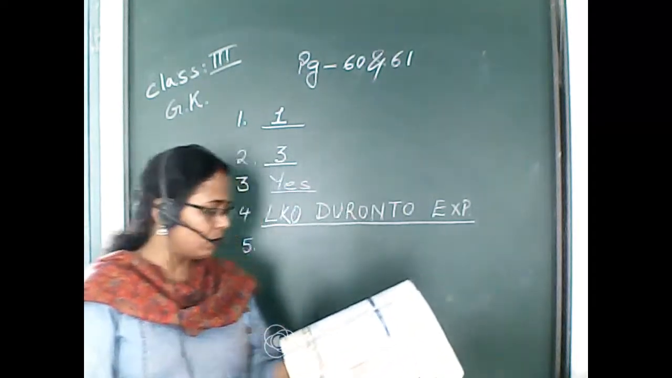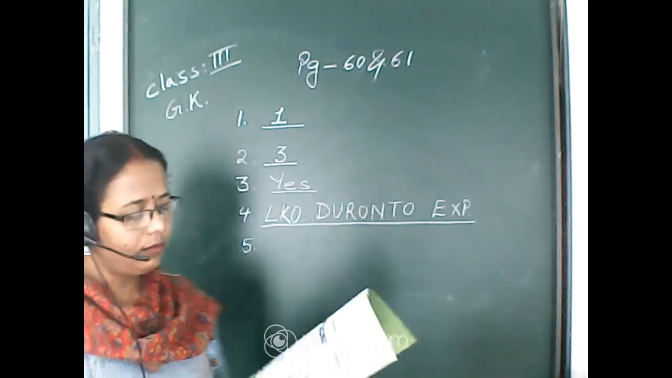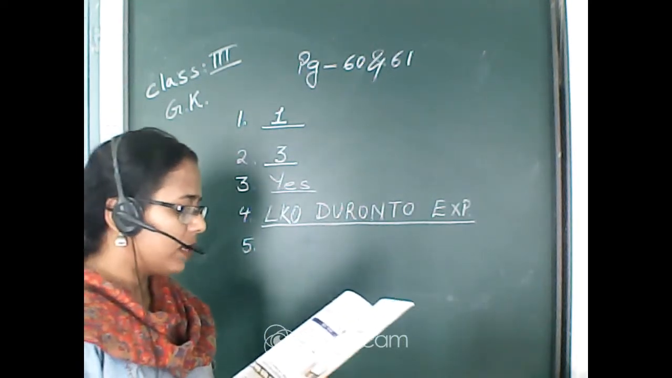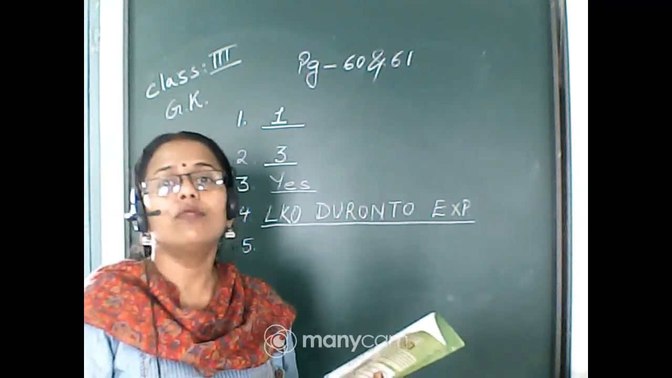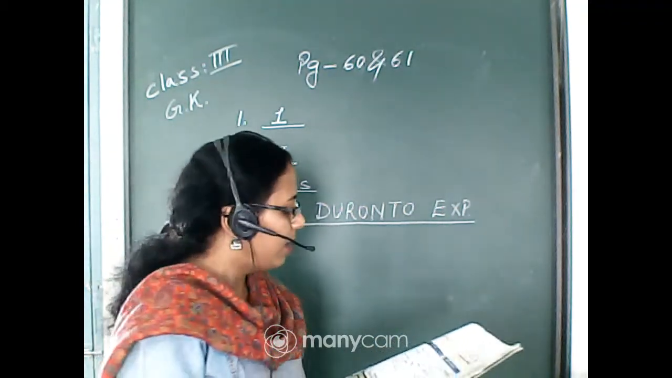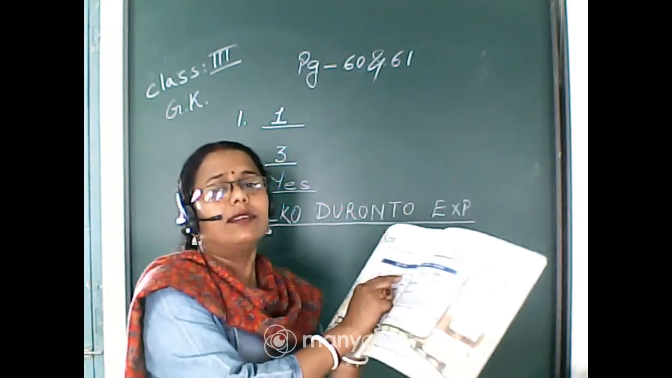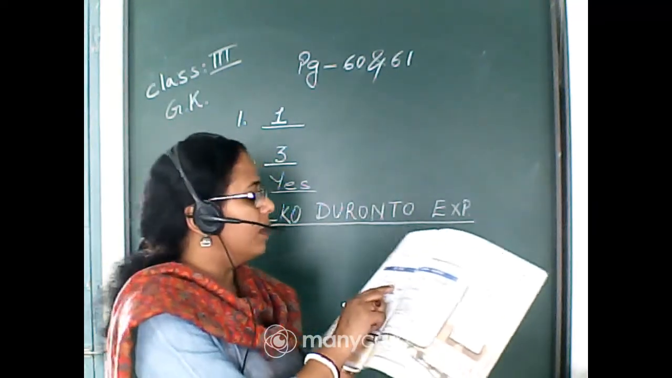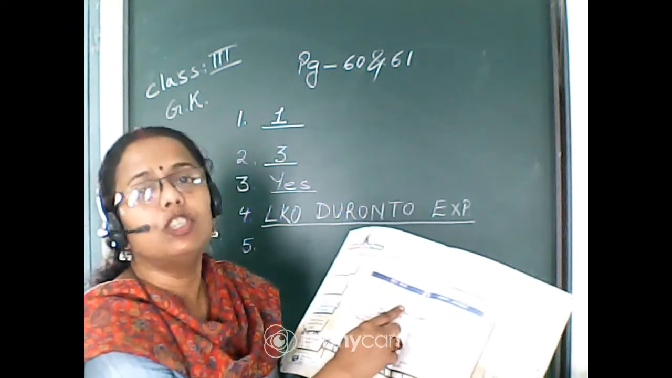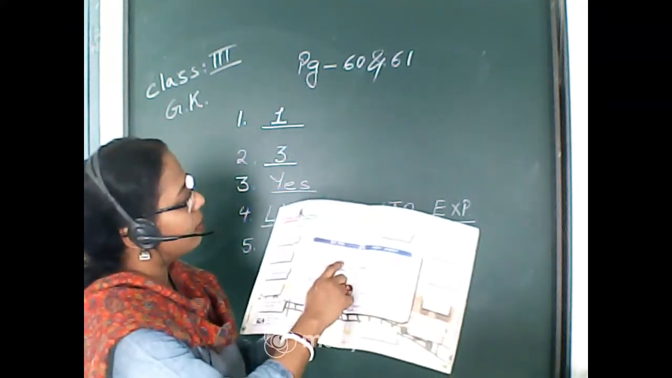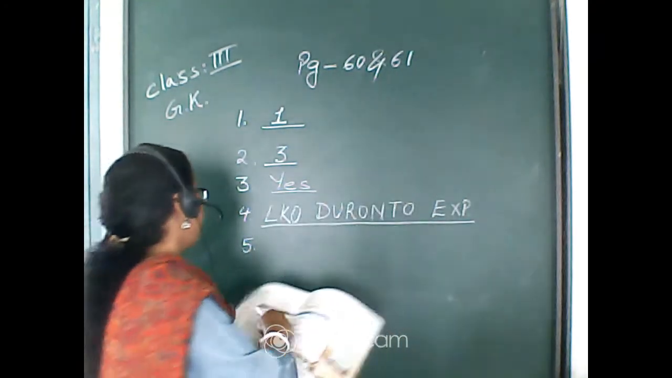So let us go for number 5. What is the question number 5? What is the train number? Where will you find the train number? Here we can see the train number. Each and every train has a number, and that is 12272. Here is the train number, and below that the train name has been given.